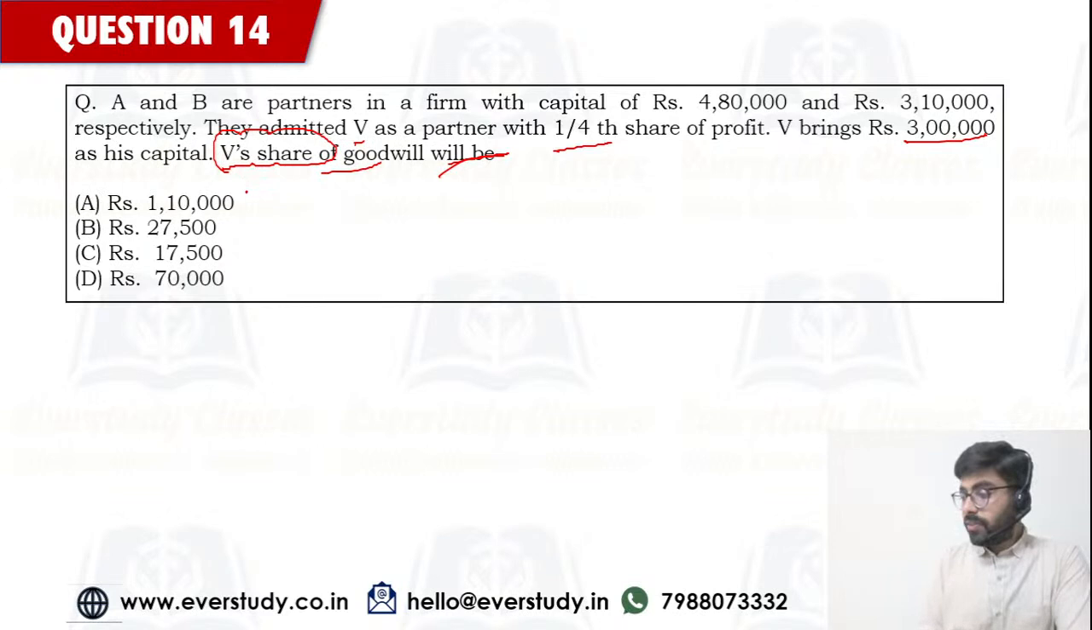Srinivas is saying 27,500. Oh my god, how did you give the answer so quickly? So let's see if you are correct.